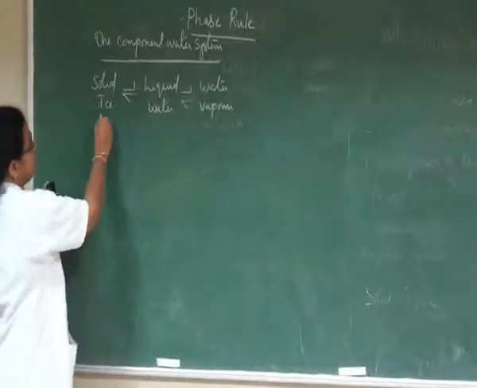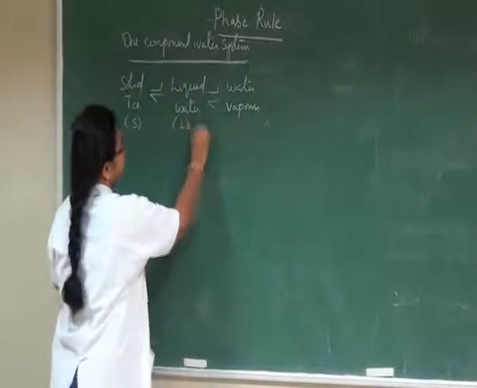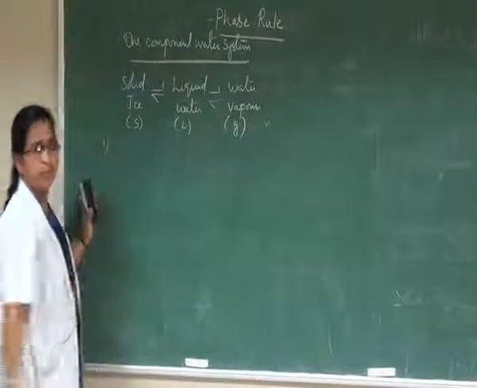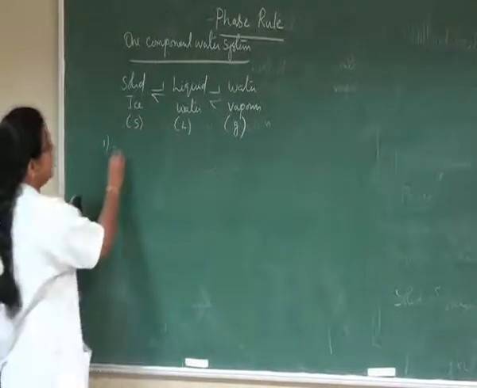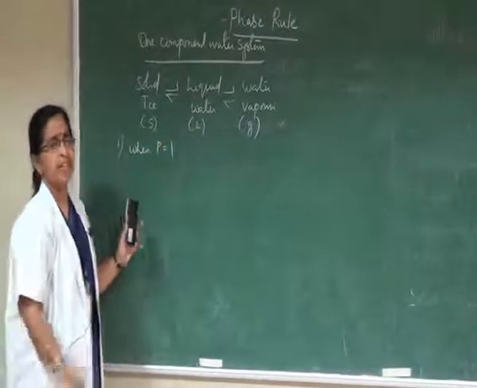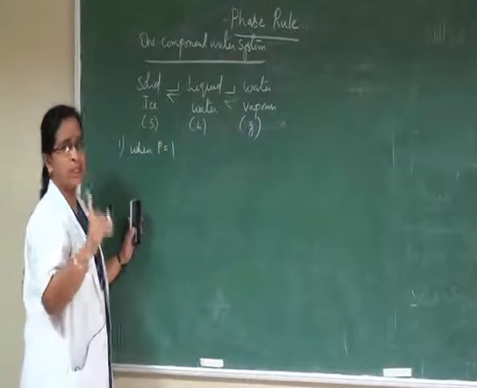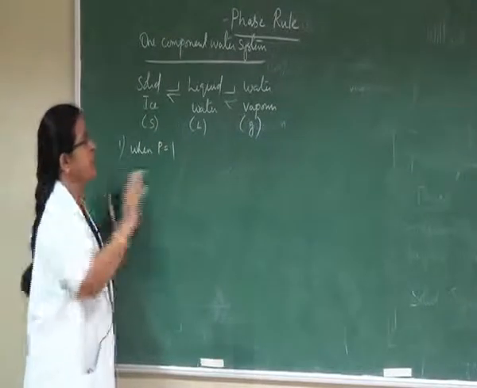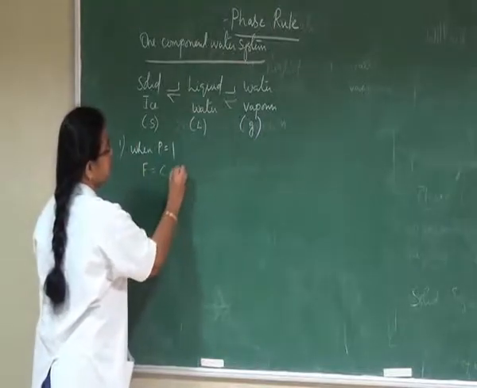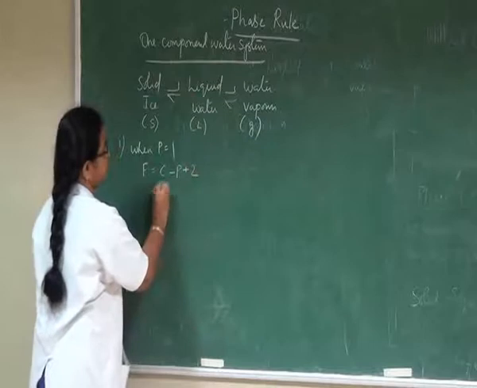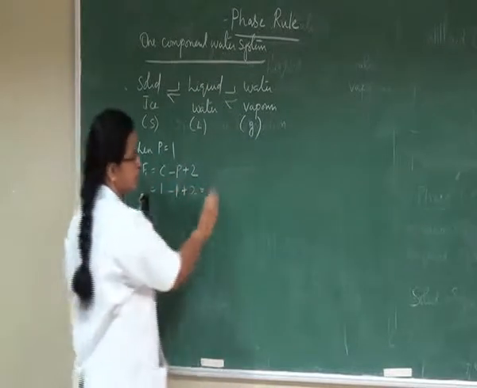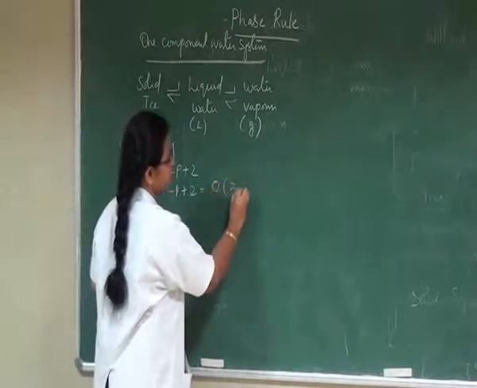Out of these three phases, solid phase, liquid phase and gaseous phase, three possibilities are there. That means when P is equal to 1, that is when only one phase is present in the system in the absence of the other two phases, the phase rule becomes zero variant.